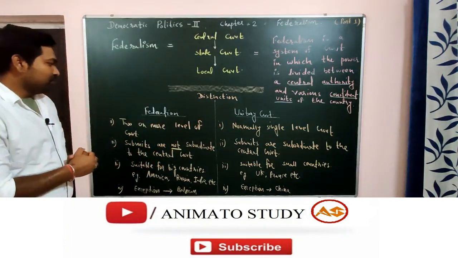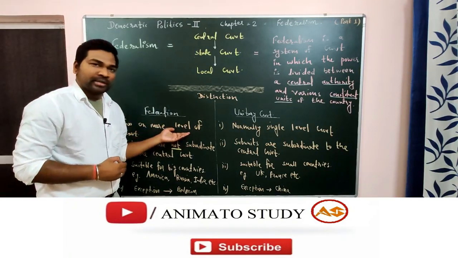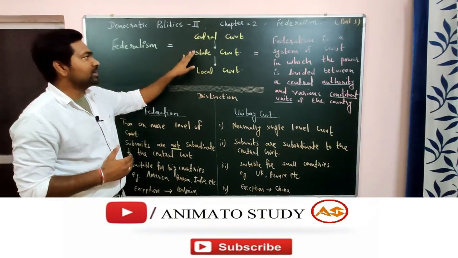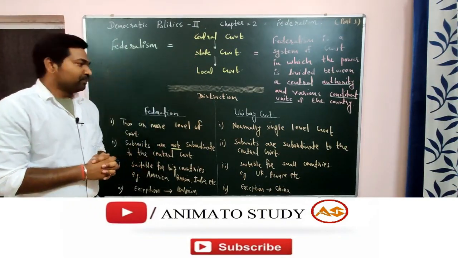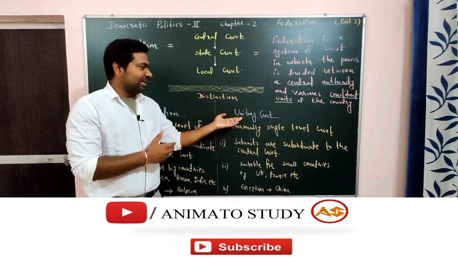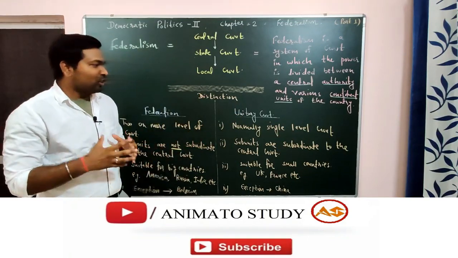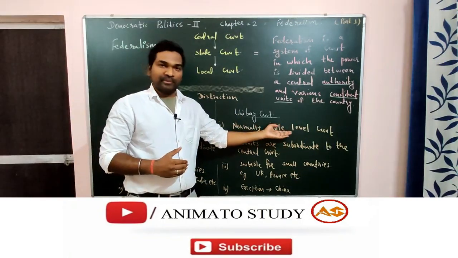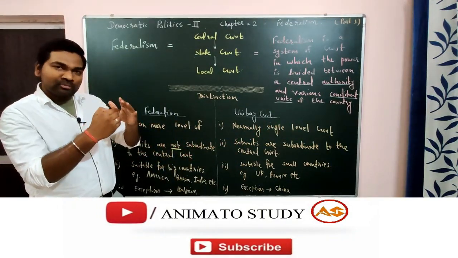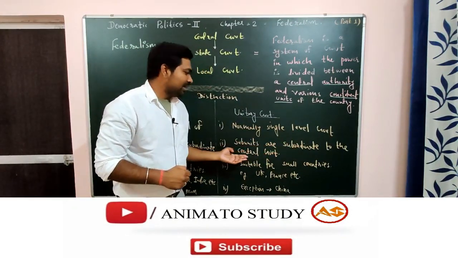The first very important point is that in a federation we have 2 or more levels of government, that is central government, state government and local government. But in a unitary government, look at the name: unit. Unit means single. So normally we have a single level of government. Sometimes they can have sub-units, but remember, these sub-units are subordinate to the central government.